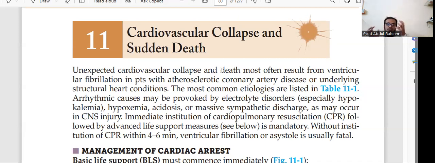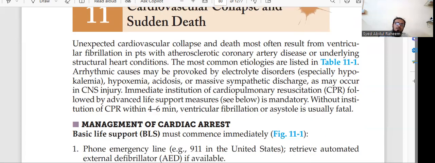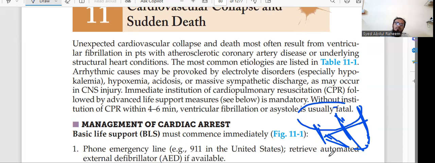The structure of the heart has upper atria and lower ventricles. This is the shape of the heart. There are four chambers: right atrium, left atrium, right ventricle, left ventricle. First the atrium contracts while the ventricle is relaxed. When the atrium is relaxed, the ventricle contracts. This sequence has to go on continuously.